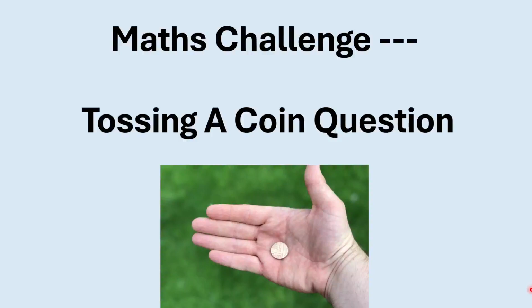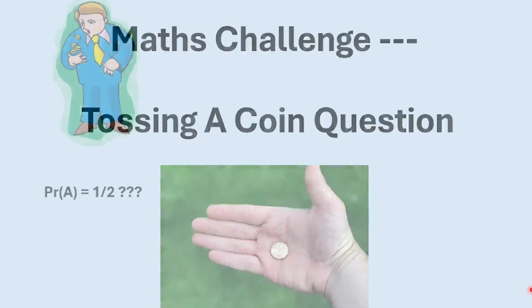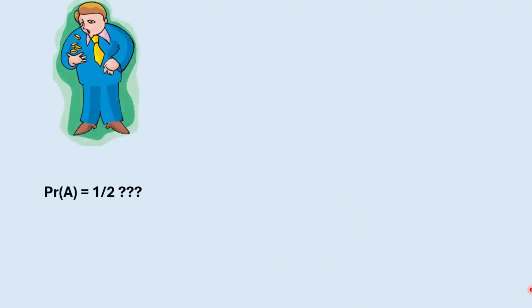Hello everyone, in today's math challenge, we will look at a question about tossing a coin. In real life, it is quite common to toss a coin to determine the outcome of a 50-50 event. For example, when you watch football matches, you always see the referees tossing a coin to ask the teams to pick a side or choose to kick off the ball first. Most people believe it is truly 50% probability to see the head up and another 50% probability to see the tail up when you toss a coin.